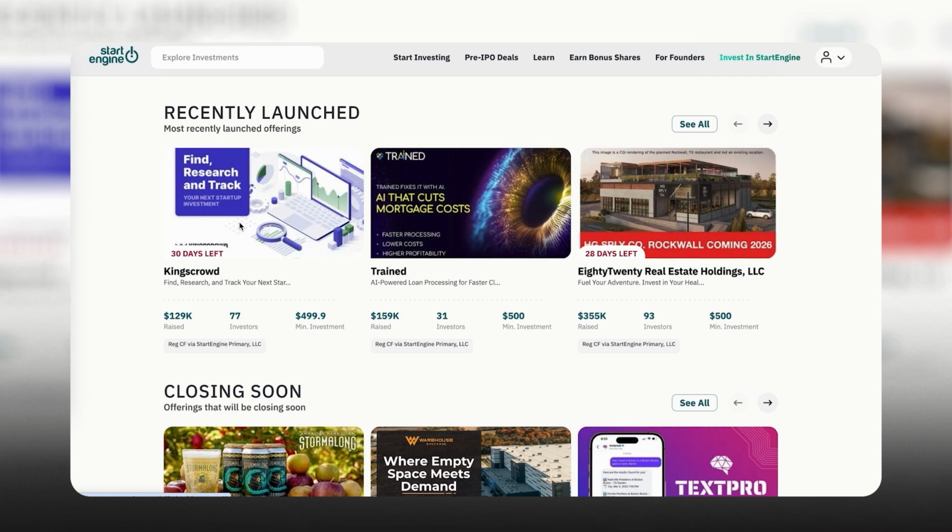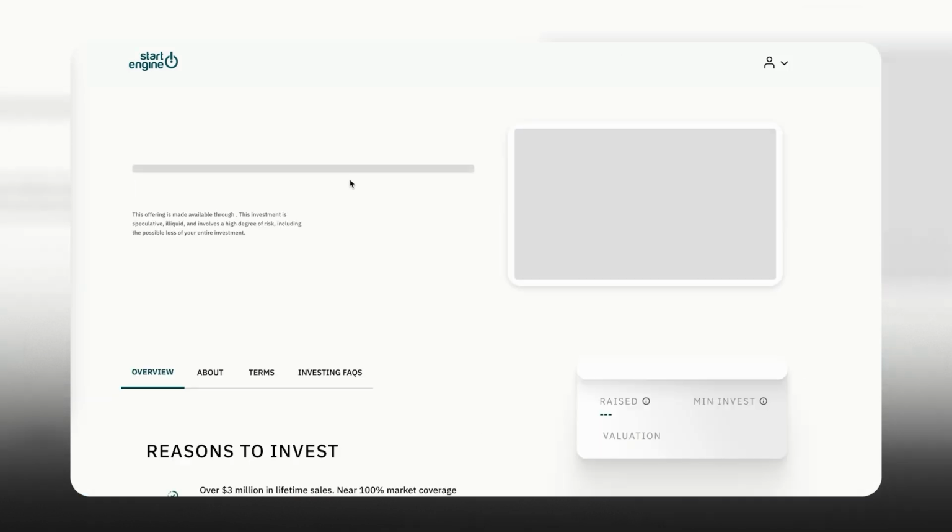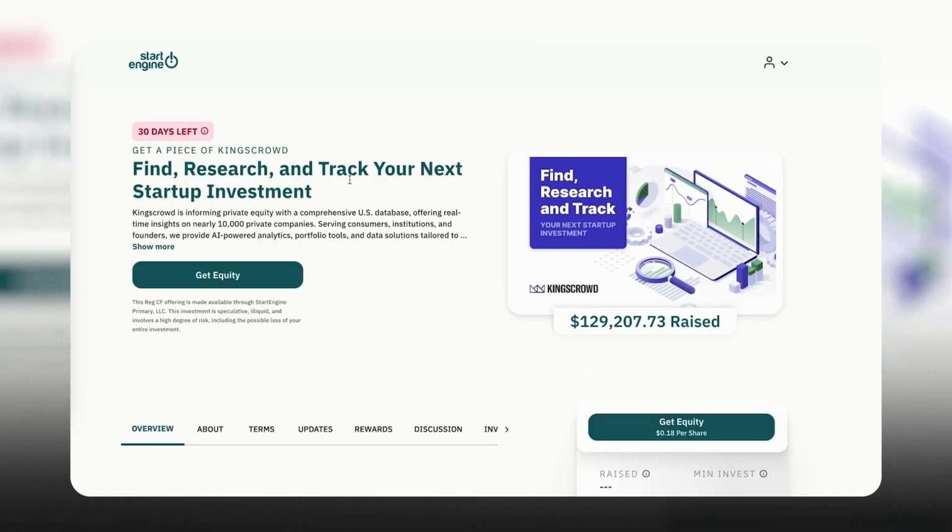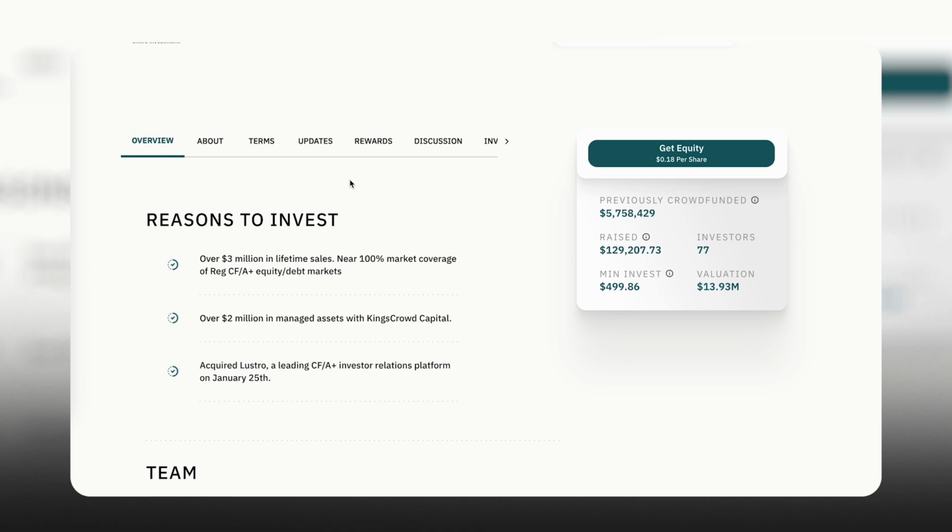I'm going to dial into some of these companies that have jumped out to me. The first one is Kingscrowd. Kingscrowd is a tool I'm very familiar with because I've been in the crowdfunding industry since 2012, and they allow you to analyze deals across a couple of different platforms, not just StartEngine, but also companies like WeFunder, for example. And they're currently raising money, as you can see.